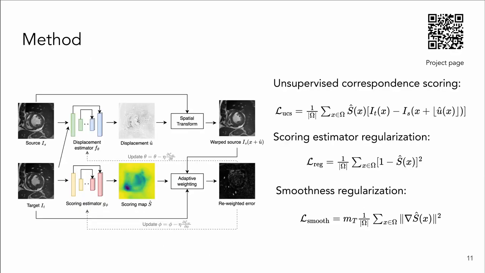In order to correctly estimate the correspondence scoring map, we introduce three modules. First, we have the unsupervised correspondence scoring loss, which aims to encourage the scoring estimator to assign a lower score to regions with high error residuals. We further regularize the scoring map to avoid the trivial solution of all zeros. Finally, we propose a momentum-guided adaptive weighting to reduce smoothness early for exploration and increase it later for convergence. More details can be found in our paper.